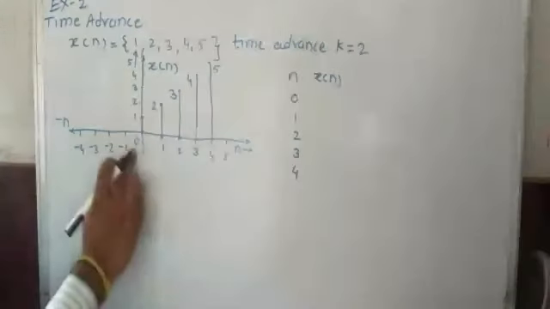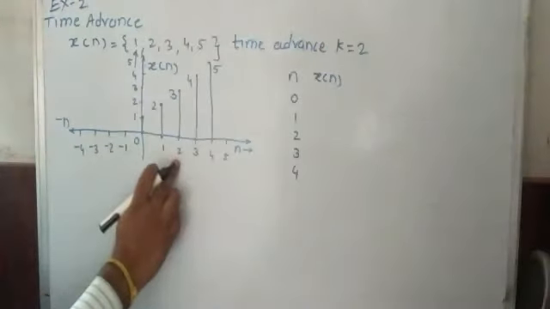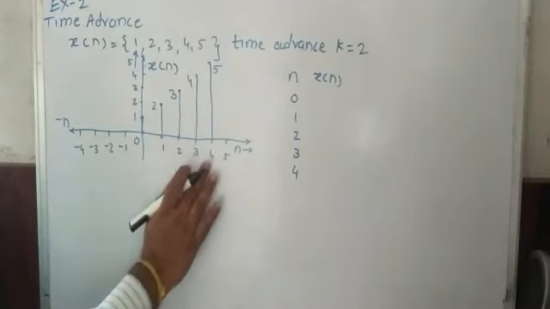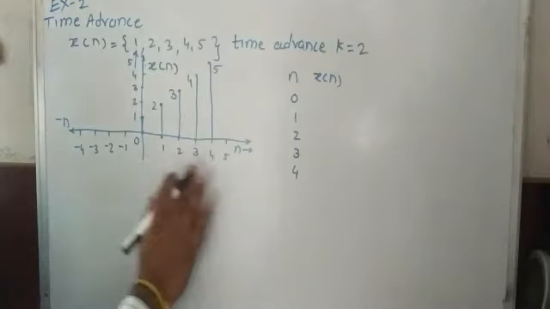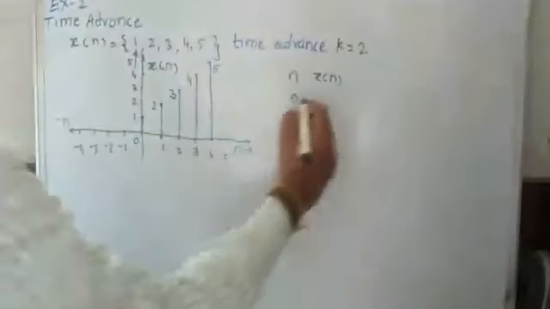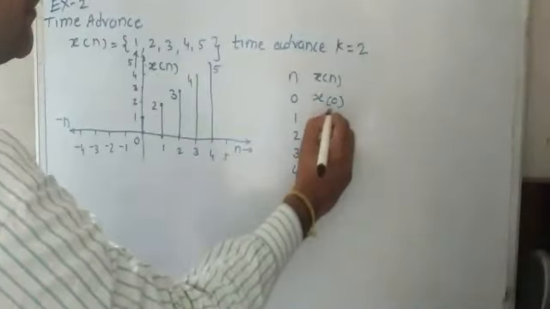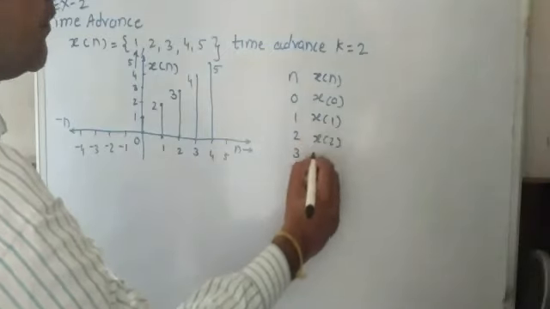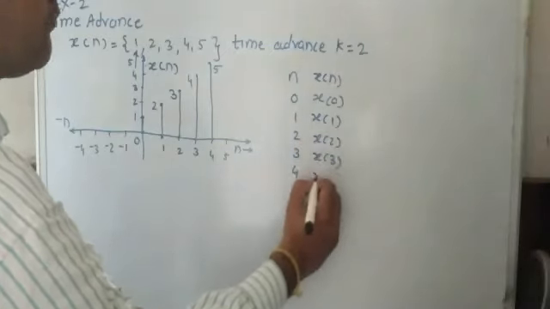Up to 4, these values are present. So that's why I write here x of 0, x of 1, x of 2, x of 3, and x of 4.